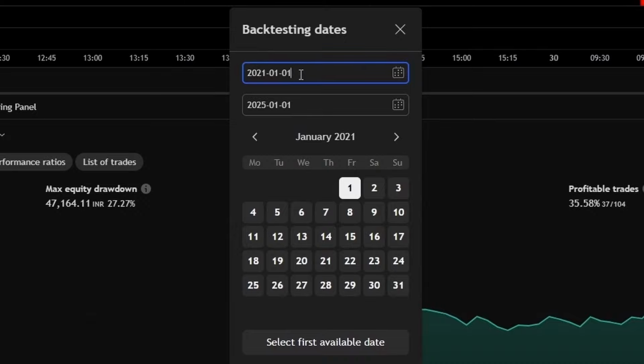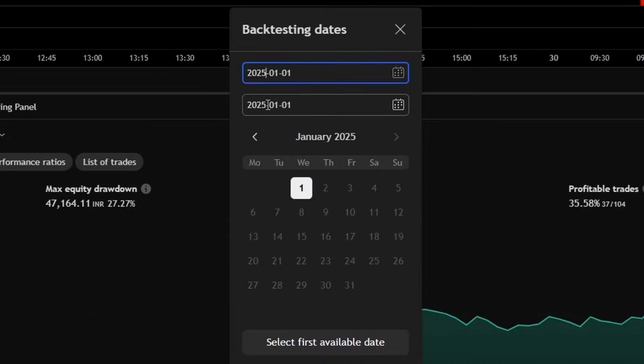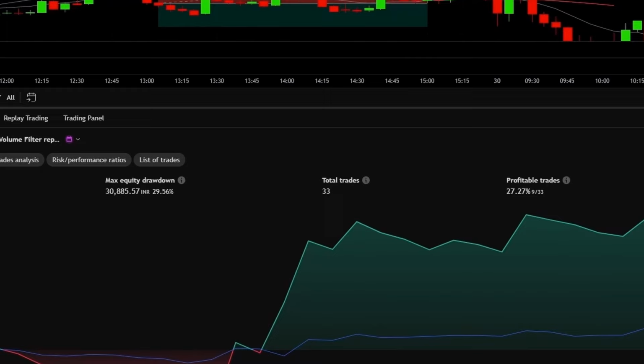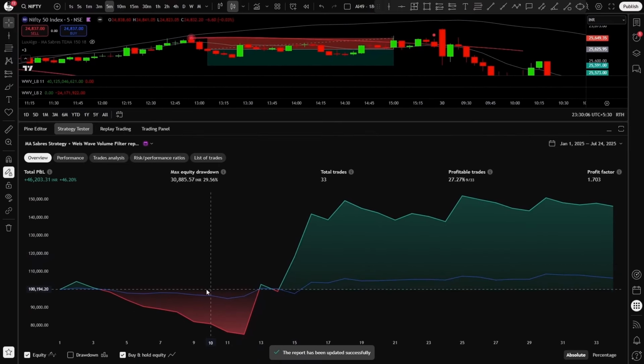optimization date. I will set the start date to the 1st of January, 2025, and the end date to today's date, the 24th of July. Let's see the results, and here are the backtest results. Now this is not the best equity curve I've seen, because around 2 or 3 trades generated most of the profits. But it is a good sign that after the optimization date it is still profitable. It took 33 trades, generated 46% net profit, with a 29% maximum drawdown and 1.7 profit factor.